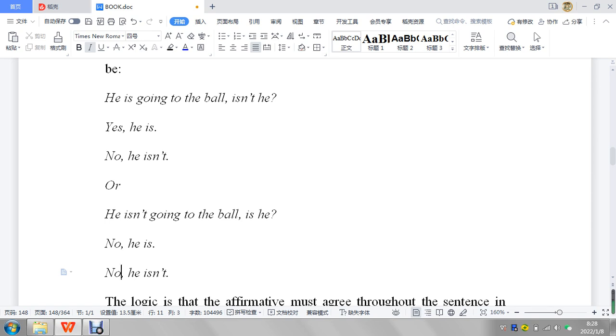That's okay. Actually, in this case, in the negative case, it's quite confusing. So you might want to go back and review the negative.